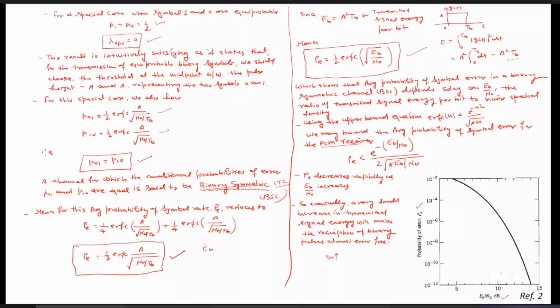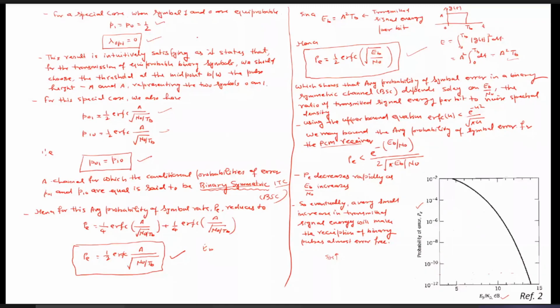That is, we need to take it as 0. In that case, the conditional probabilities of error, once we transmit 1 and receive 0, and once we transmit 0 and receive 1, both become equal. And in that case, we calculated the probability of error using the complementary error function of A divided by N naught by TB, which we have represented in terms of the signal energy per bit. This type of channel, where the a priori probabilities are equal to half, is called BSC, binary symmetric channel.